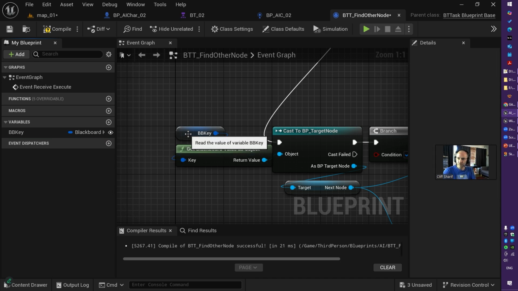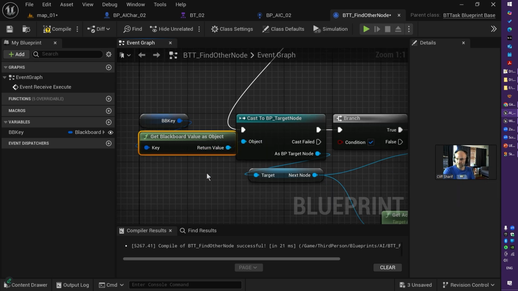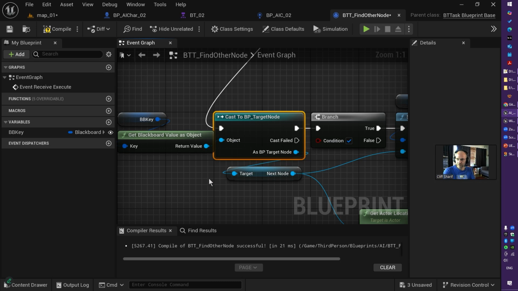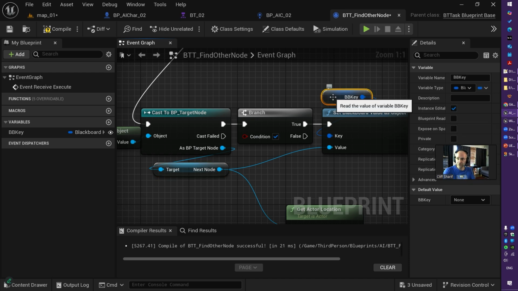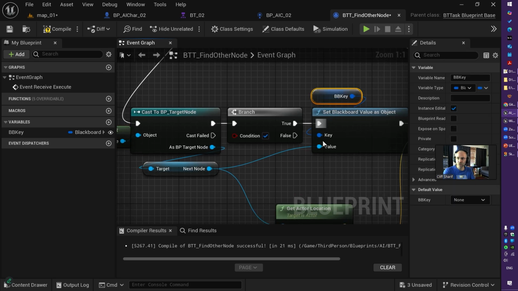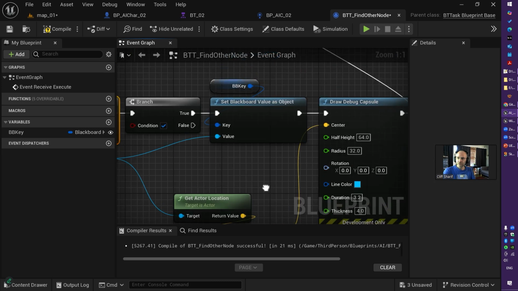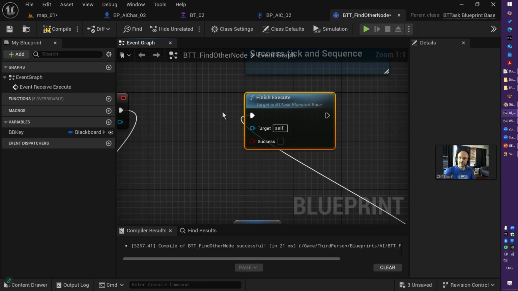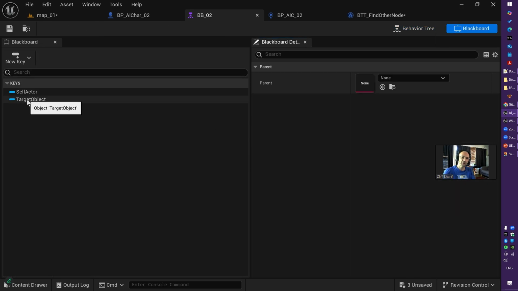So I use a BB Key, Blackboard public variable, grab it as an object, cast it to Target Node. If that is a Target Node, I grab the next node and assign my Blackboard key to that again. It was an object, now it is a non-null object, same type. And I just draw the debug out of that coordination and finish my execute. So if I go to my behavior tree, click on this task, you will see the BB Key public variable is here, and I set it to my target object, and that target object is part of my knowledge.